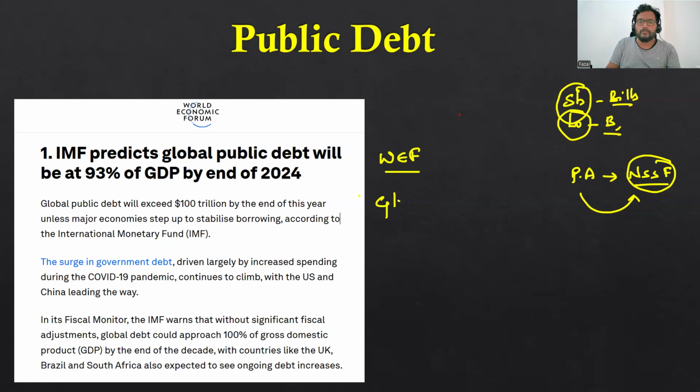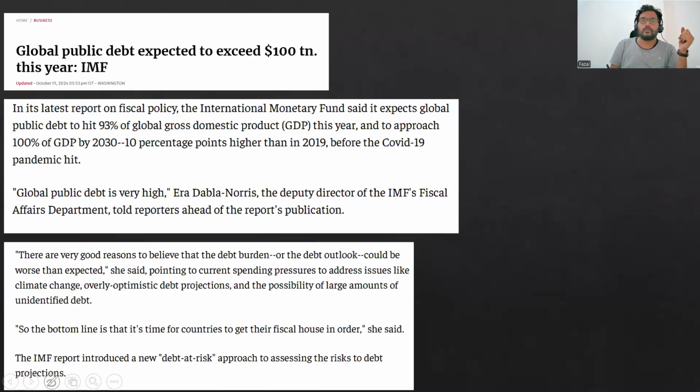The World Economic Forum predicts that the global debt to GDP is increasing. The major reason behind this is COVID, as states and governments are spending more with respect to their revenue on capital. It is also suggested by the IMF and the World Economic Forum that the global public debt is going to be greater than $100 trillion.